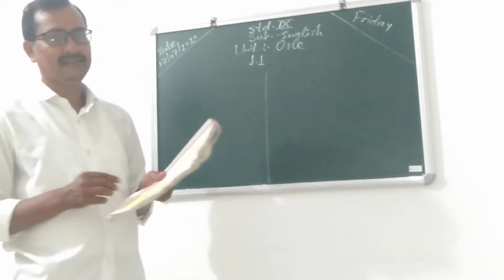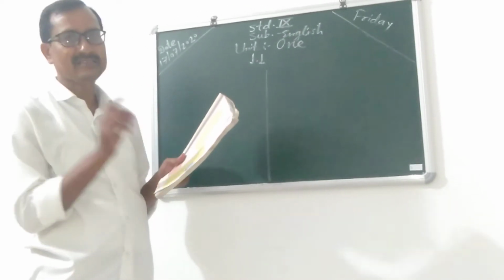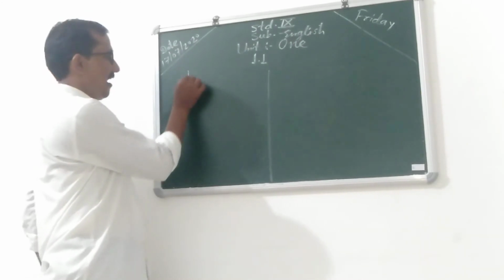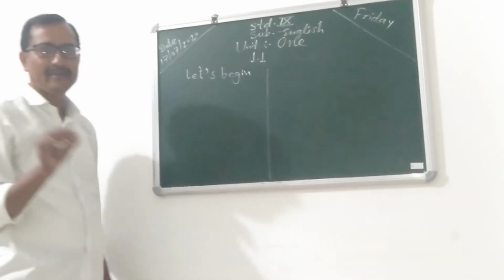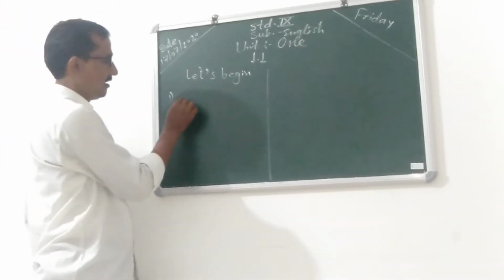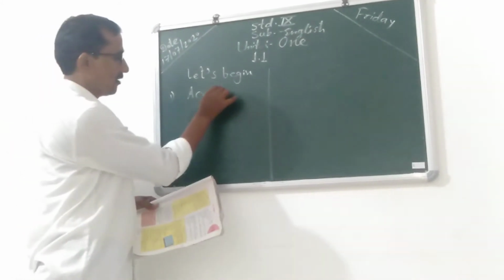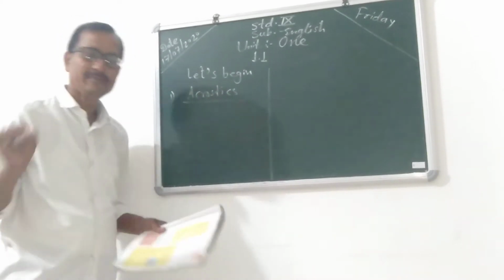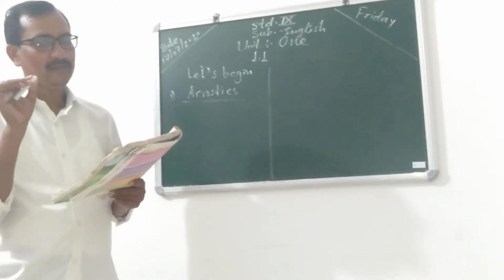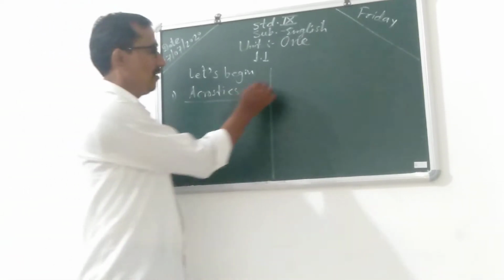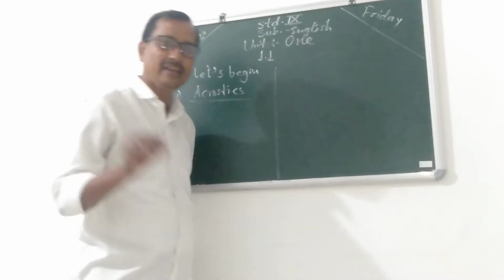So let's begin. Here on this page there is an activity whose name is acrostic. Acrostic means first you choose any subject.